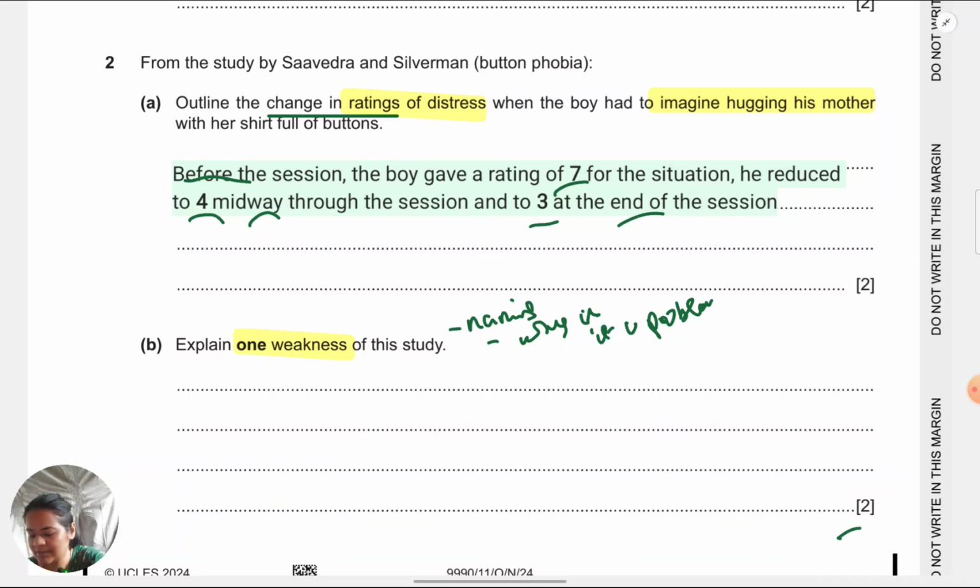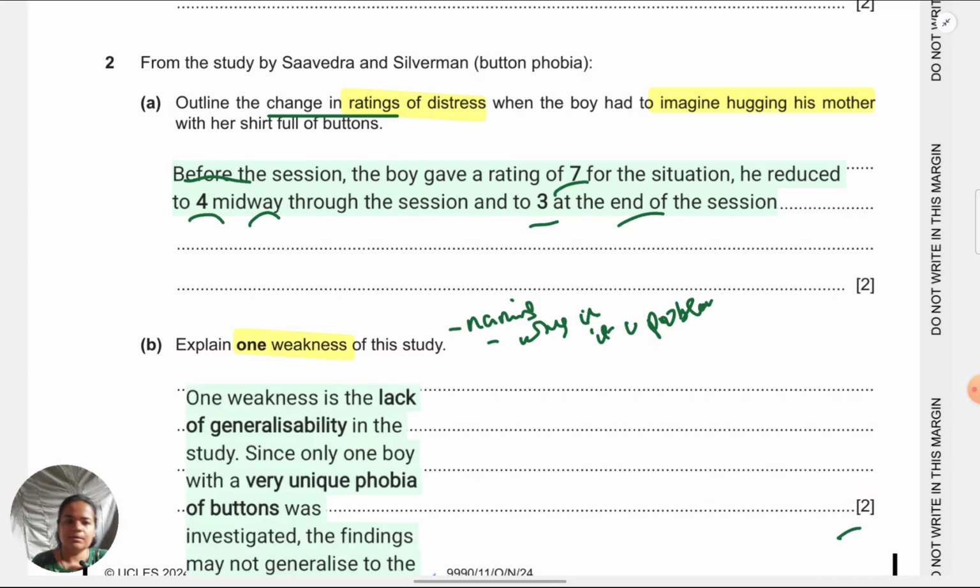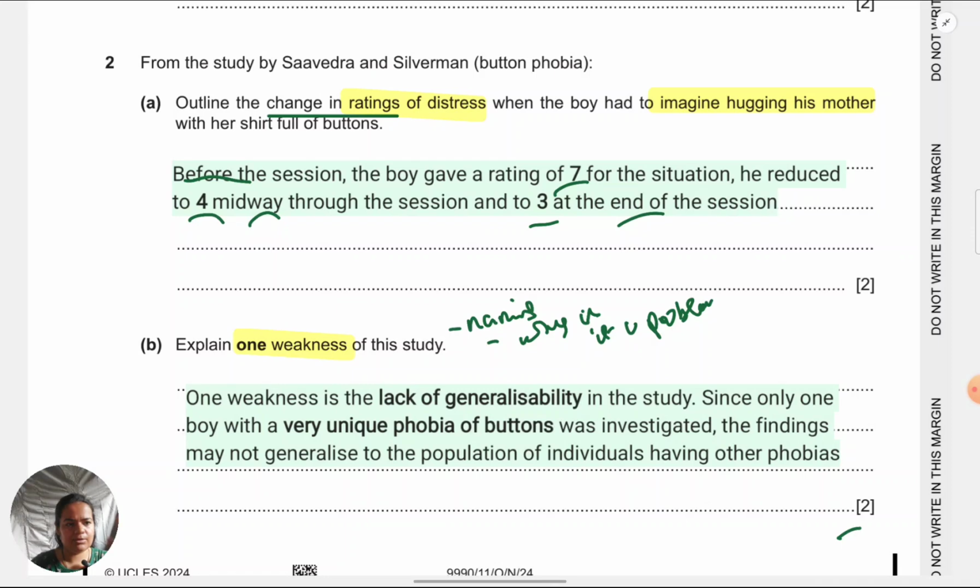You have to write complete sentences for explain type of command terms also, but you just have to make sure that the key points are in your answer. Key points meaning which I've put in bold. So lack of generalizability is naming the weakness, which I had mentioned before. Why is it a problem? Contextualized to the study, because this boy has a very unique type of phobia, which is of buttons. Generally, people don't have phobias of buttons. So that will get me a second mark, contextualizing and explaining in terms of the study.